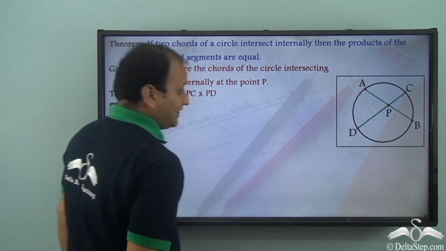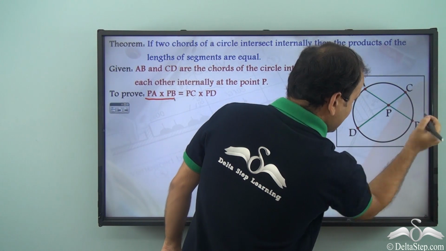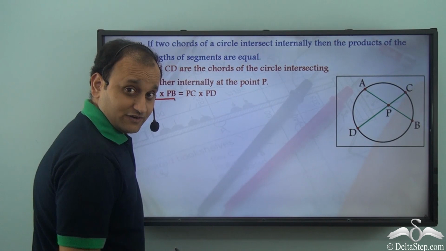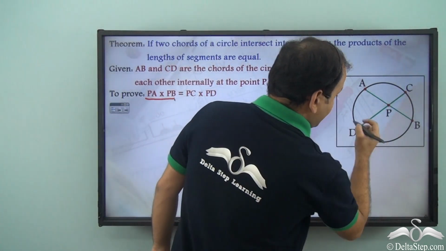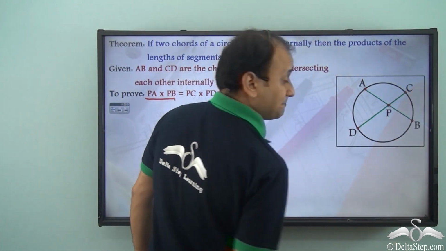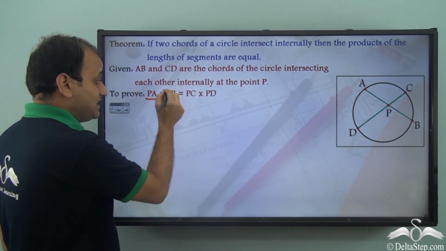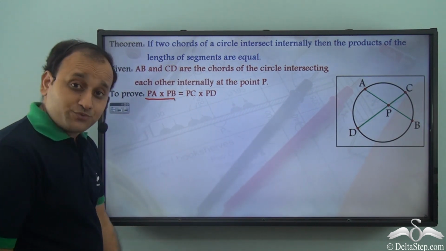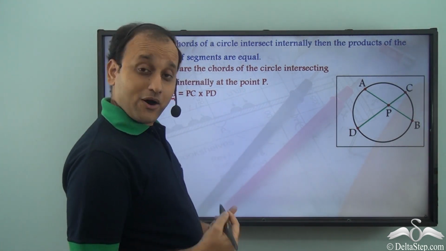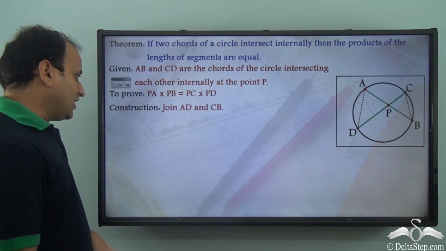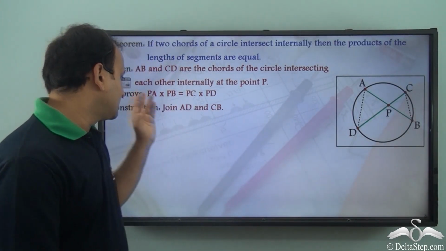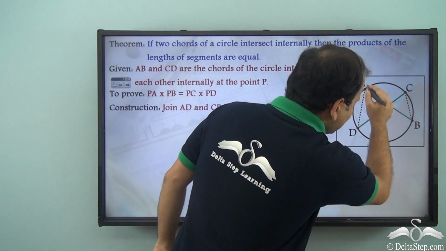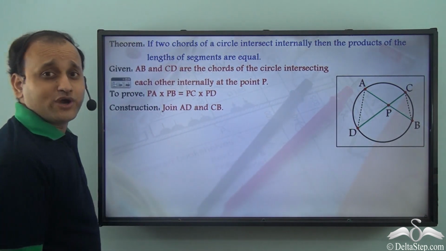So when these two segments, PA and PB, are multiplied, the value will be equal to the product of PD and PC. So PA into PB is equal to PC into PD. This is what we need to prove. So how do we go about it? First of all, we'll perform a construction. We'll join AD and CB.